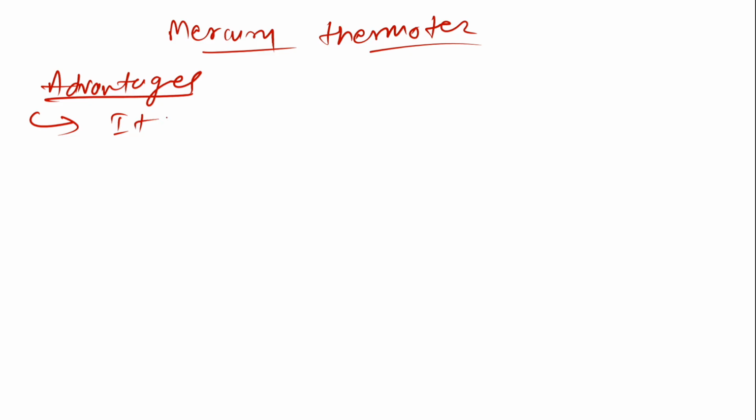Its expansion is uniform. Uniform means that with an equal amount of increase in the temperature, it rises equally. It's not like if you increase by 2 degrees there's one expansion, and if you increase by another degree there's a different expansion. So it's not like that. That's why we use this one.